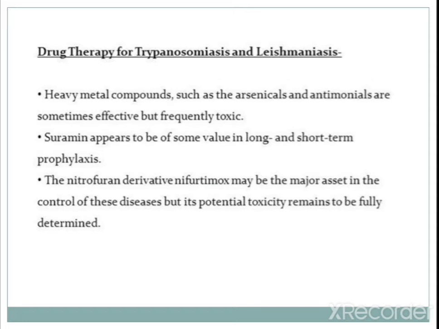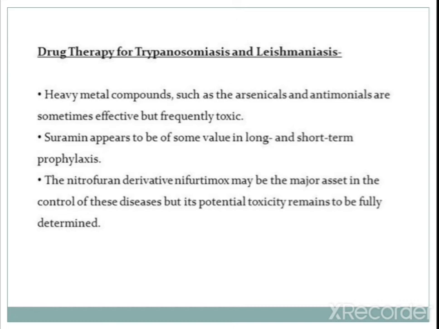Suramin appears to be of some value in long- and short-term prophylaxis. We have already seen suramin sodium; it is useful in both trypanosomiasis and leishmaniasis.